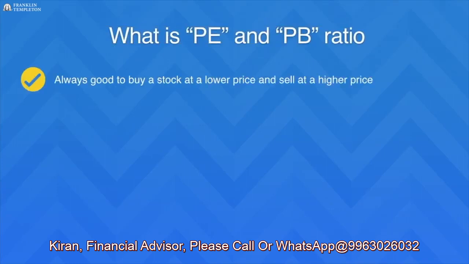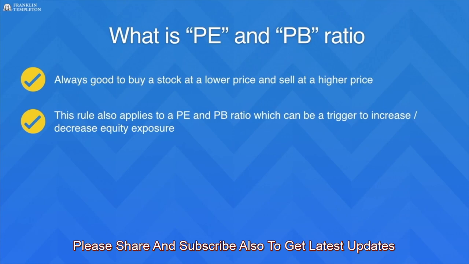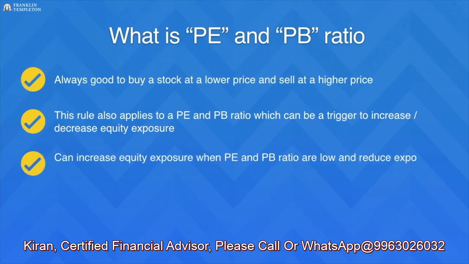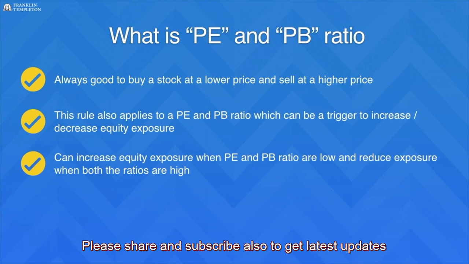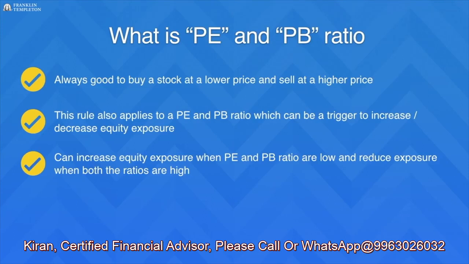Just as it is always good to buy a stock at a lower price and sell at a higher price, this rule also applies to PE and PB ratio, which are used as a trigger to increase or decrease equity exposure. Accordingly, one can increase equity exposure when the PE and PB ratio are low and reduce exposure when both the ratios are high. Buying more equity when the PE and PB ratios are low helps to gain when the market rises, and reducing exposure when both the ratios are high helps to cushion the fall when the market peaks.